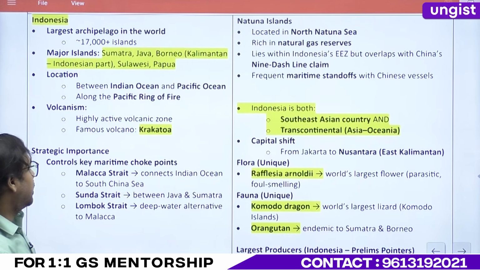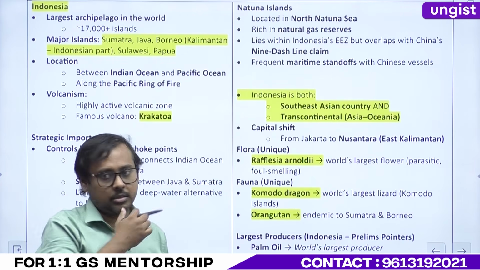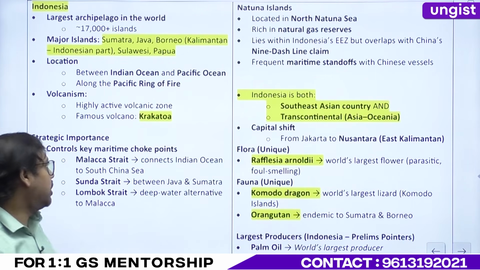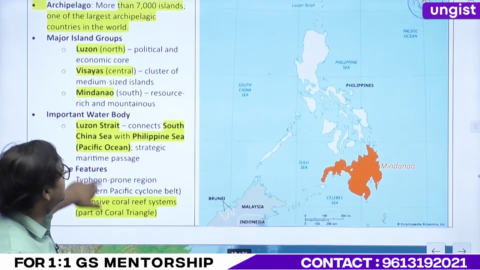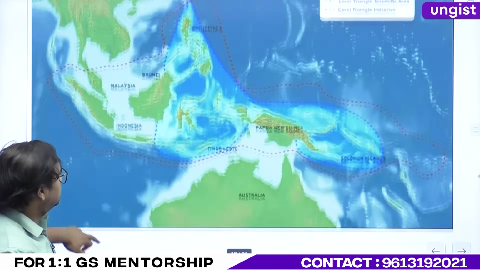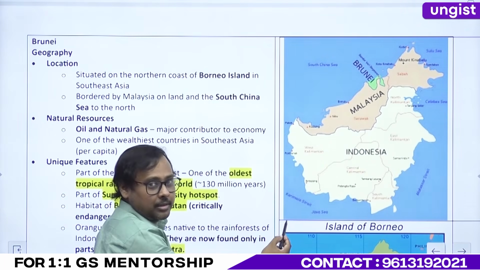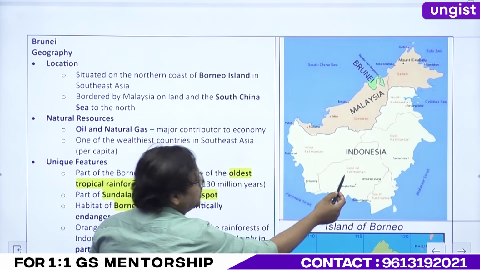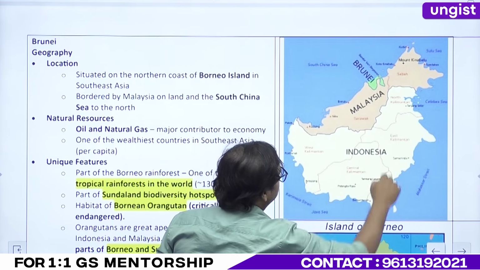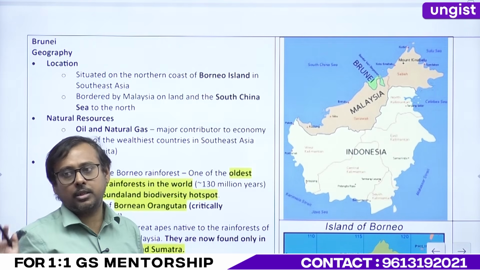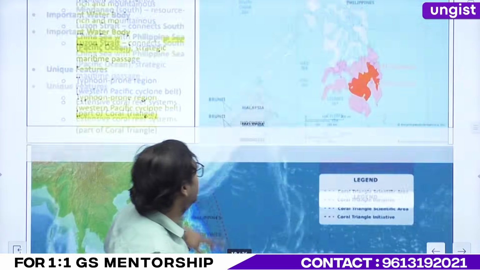Okay. Now they have removed their capital from Jakarta to Nusantara. Nusantara is in East Kalimantan. Kalimantan, I'll show you, just a second. This. So West Kalimantan, I think it's not very visible. West Kalimantan, Central Kalimantan, and your East Kalimantan, right? Nusantara is in East Kalimantan, right? So they have removed it from Jakarta. We know Jakarta as a capital, but now it's East Kalimantan. Which country? Here Malaysia, here Brunei. Okay?